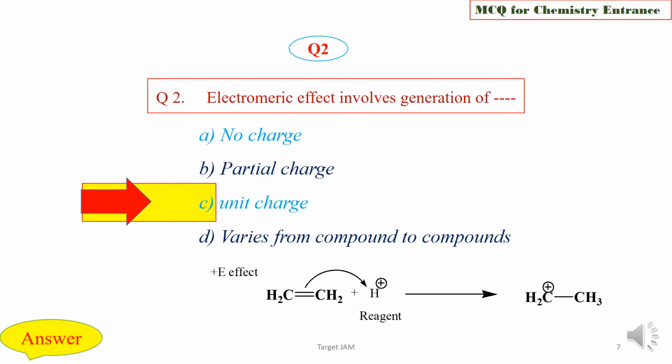See, in this example, plus 1 is the unit charge, plus 1 is 1 unit. Similarly, in case of minus E effect, minus 1 is the 1 unit.